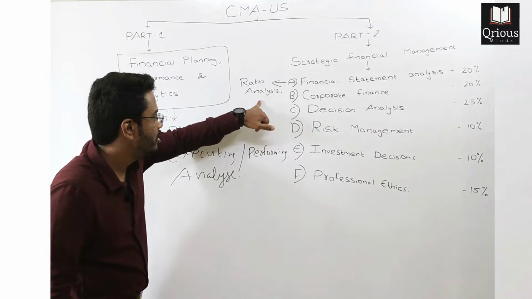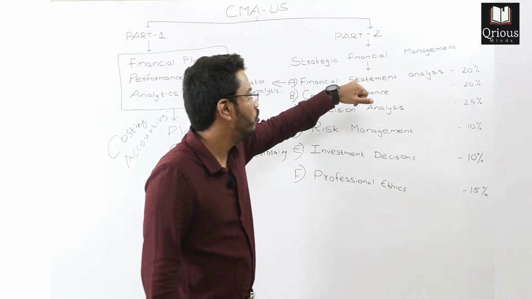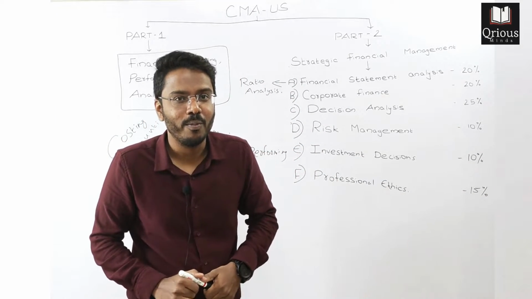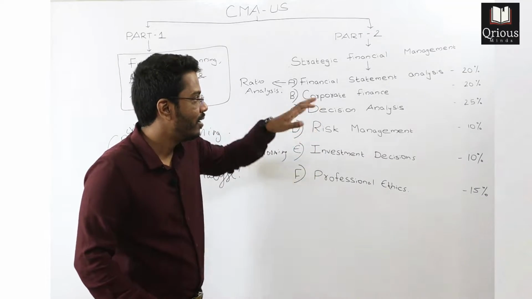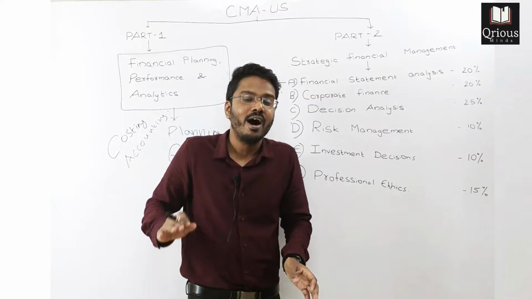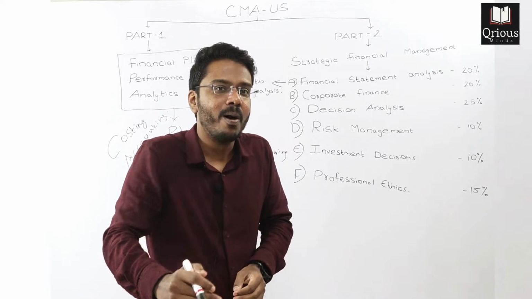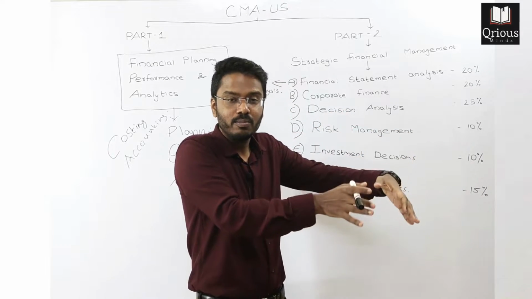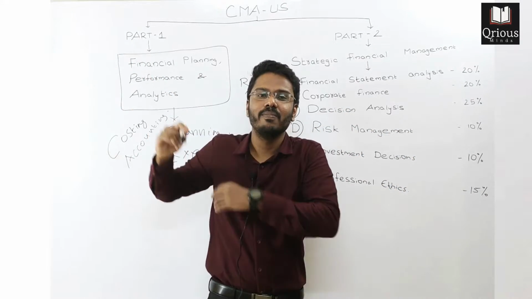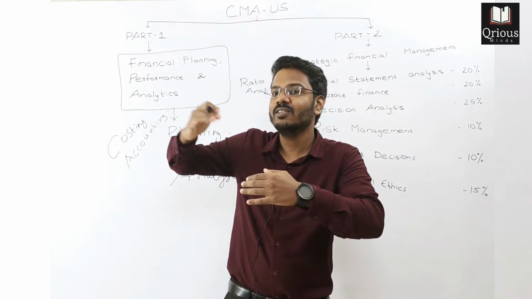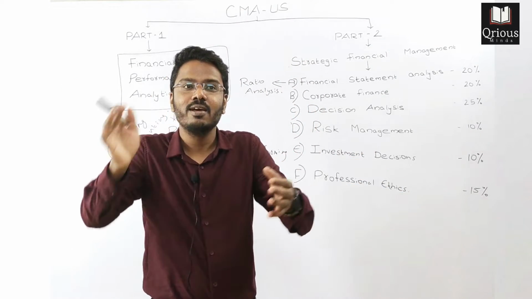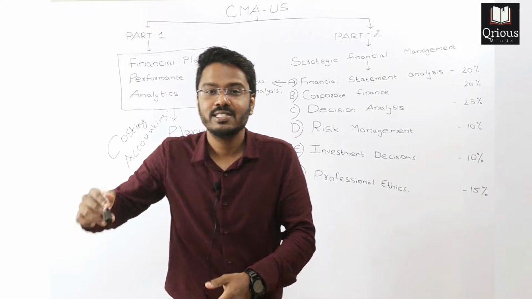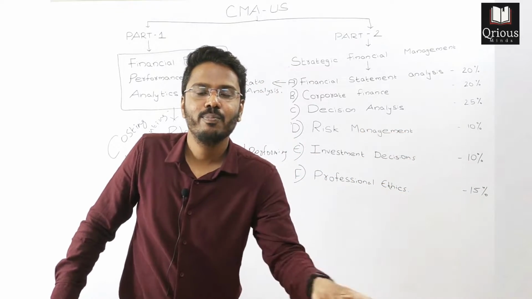So it is through ratio analysis that we do financial statement analysis. And what exactly is this analysis all about? Financial statement analysis is all about understanding the relationship between different items in the financial statement. It may be an item in the income statement and an item in the balance sheet. So how do they behave with each other? If sales increase by 20%, how much will the gross profit margin increase? If sales increase by 30%, how much will the net profit increase?